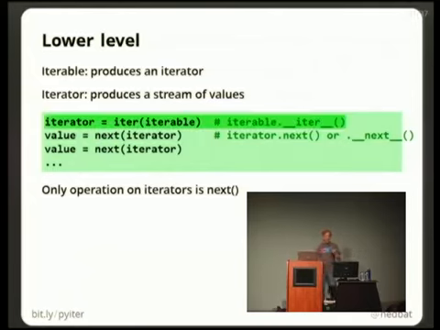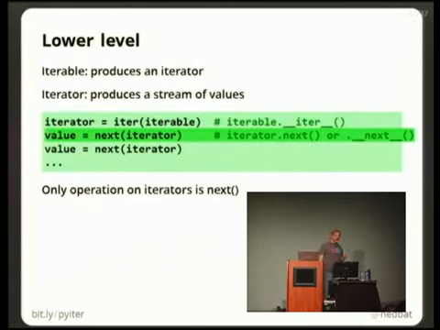And the way it works is that an iterable produces its iterator by being called on the iter function. So the iter function will take an iterable and produce an iterator, and then on the iterator, you can use the next function to just do next, next, next to get values off of the iterator. And that's the only operation that's supported on iterators. You can't ask what the last value was, you can't ask what the next value will be, you can't ask is there a next value, you can't ask how many values there are going to be, you can't say please give me back this value the next time I ask you for a value.